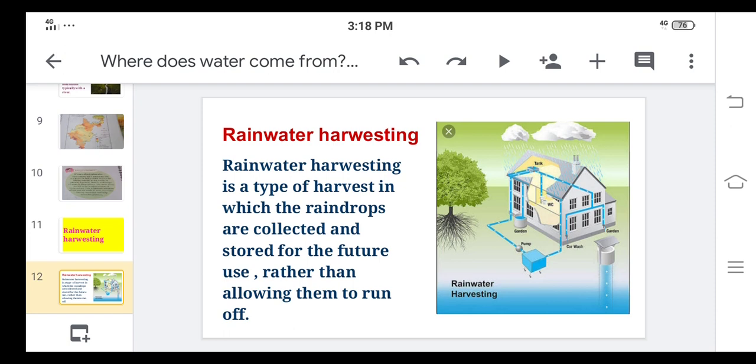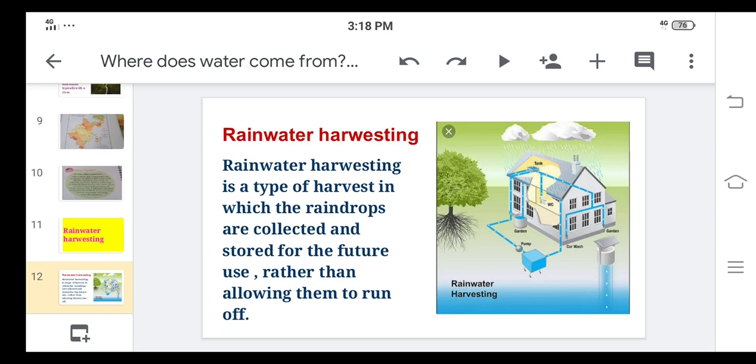Most of the time, whatever rainfall we see in the rainy season just flows away from the floor. Wherever there is soil, rain goes down into the earth underground, but whenever it can't go, it just flows away. So that is the wastage of water. If we collect that water, here in the side picture, you can see one of the house's pipelines they made.